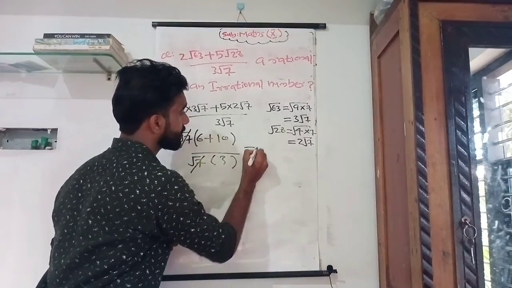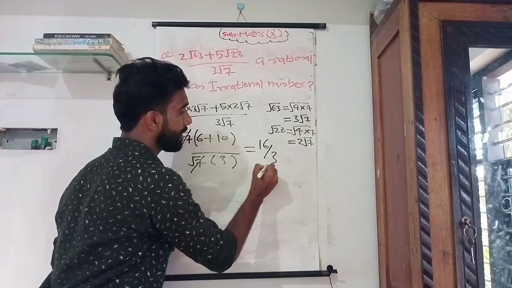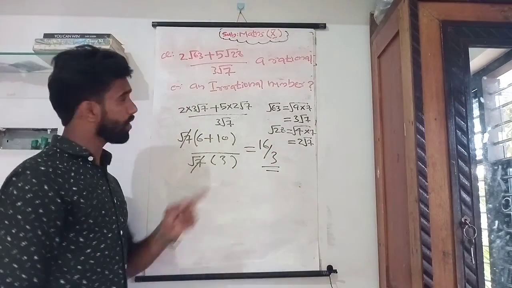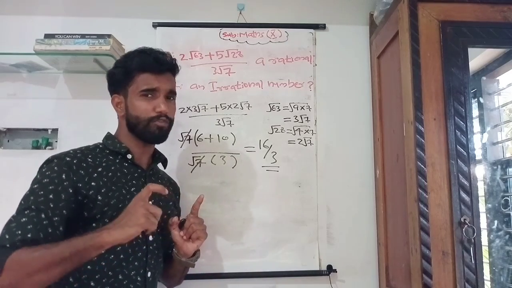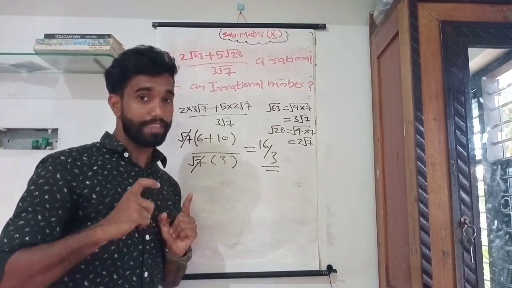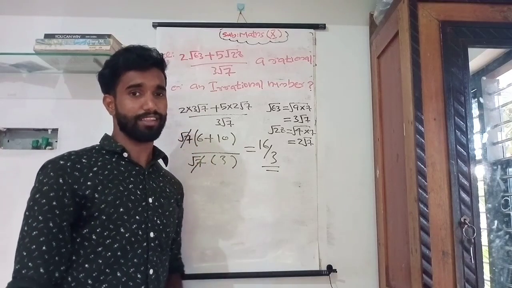So what is our answer? 16 divided by 3 is our answer. It is in the form of p by q. That means it's a rational number.